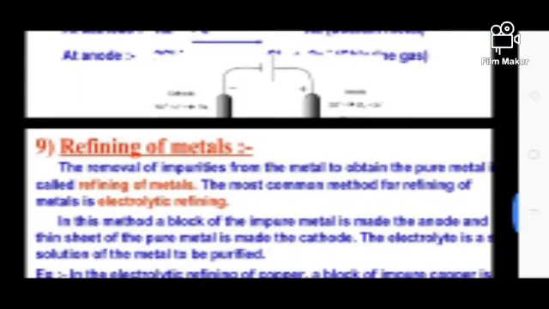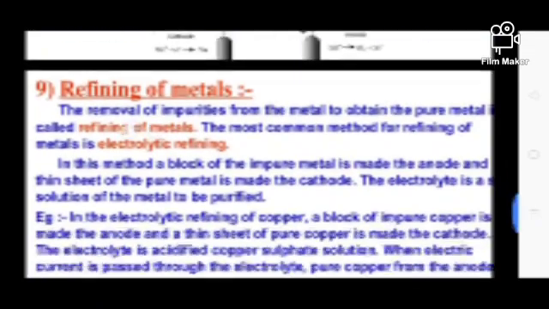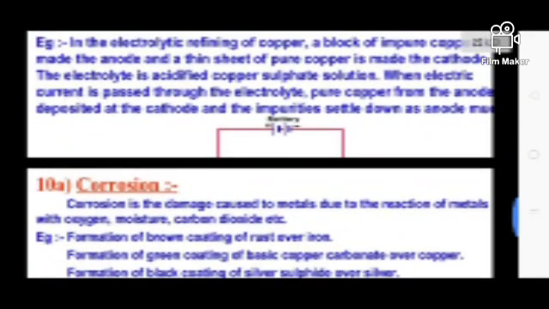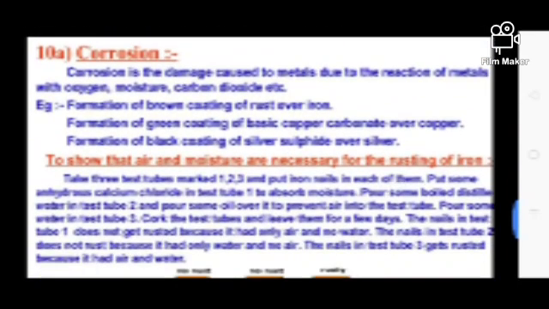So in an electrolytic refining process, the metal is always deposited on the cathode end, and at the anode end the non-metals are deposited. These are the steps to get pure metals, and other impurities are precipitated at the medium.